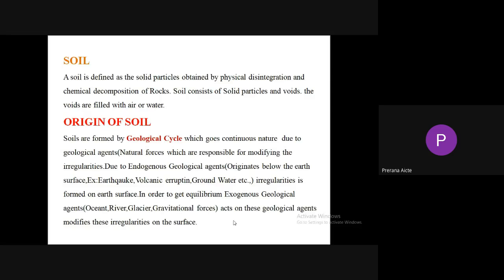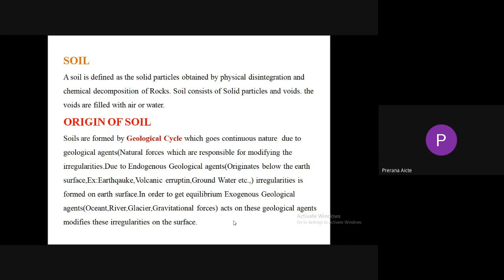In order to get a plane surface, or equilibrium, exogenous geological agents act. Exogenous agents are the natural forces which originate above the earth surface, such as ocean, river, glacier, and gravitational forces. They act on these irregularities and modify them.